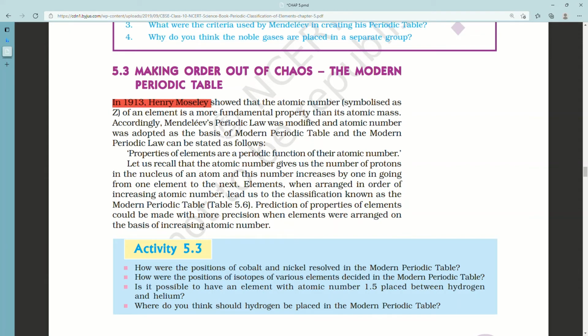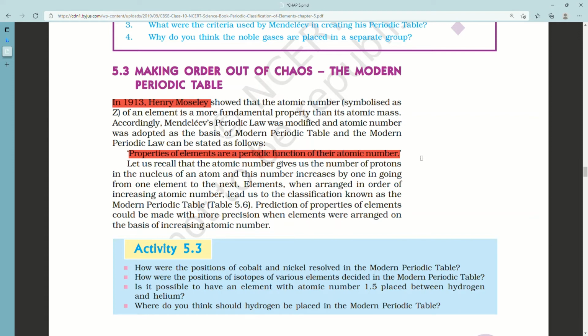Properties of elements are a periodic function of their atomic number, which means that after a certain period, a gap between elements according to their atomic number, the properties were similar, if that makes sense. Let us recall that the atomic number gives us the number of protons in the nucleus of an atom, and this number increases by 1 in going from one element to the next. Elements, when arranged in order of increasing atomic number, lead us to the classification known as the modern periodic table.